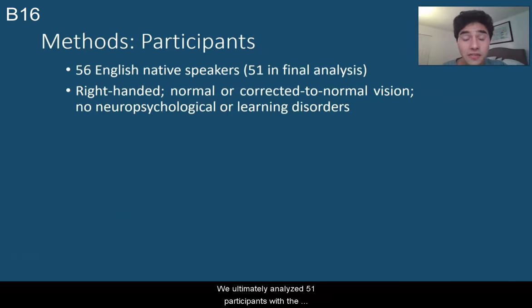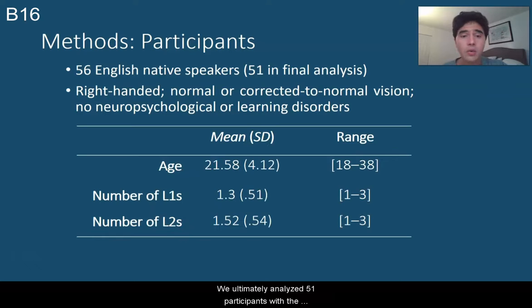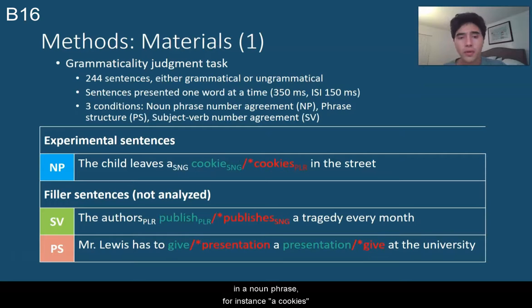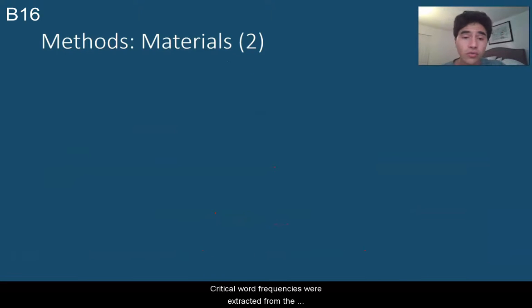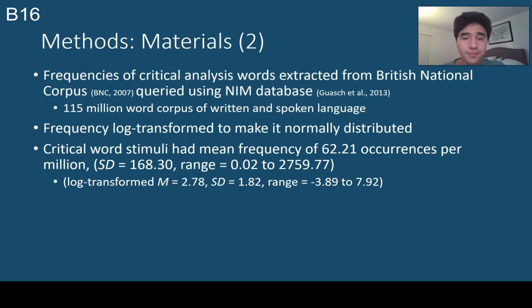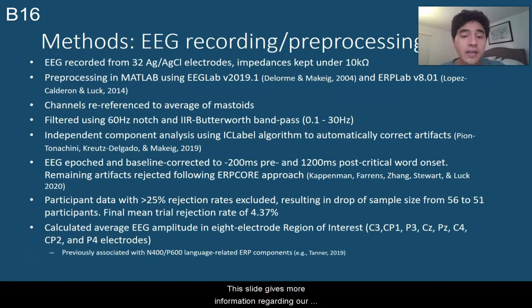We ultimately analyzed 51 participants with the characteristics shown here. Our experimental sentences featured a number mismatch in a noun phrase, for instance, a cookies instead of a cookie. Critical word frequencies were extracted from the British National Corpus, as shown here. This slide gives more information regarding our EEG recording and pre-processing procedure.